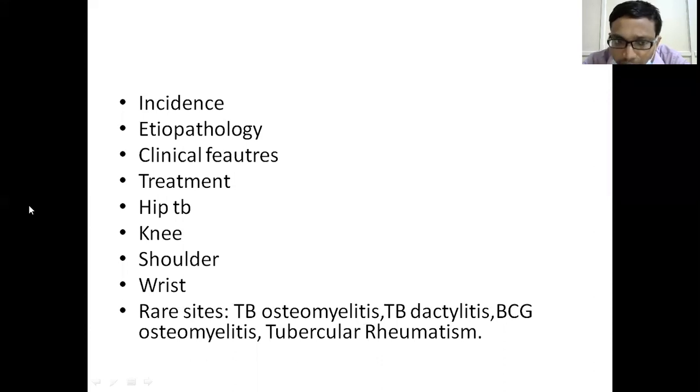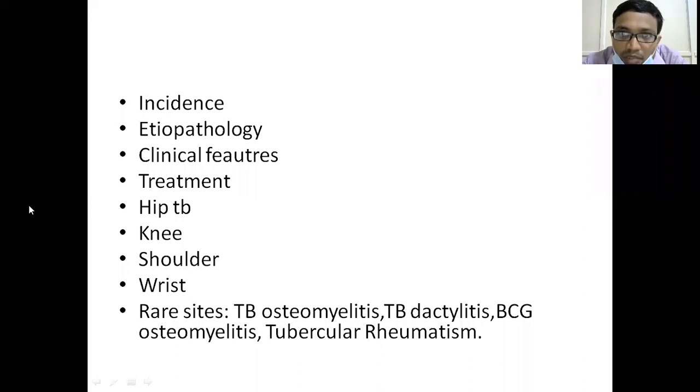Then I would be talking specifically about spinal tuberculosis, which is the most common form, in the next class. Hope everyone is ready. I will be starting the discussion. My discussion goes on in this manner.